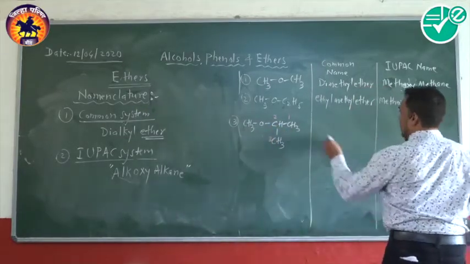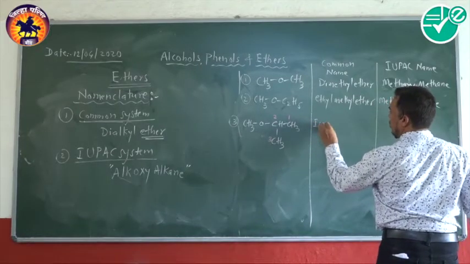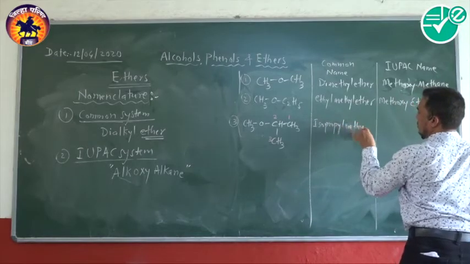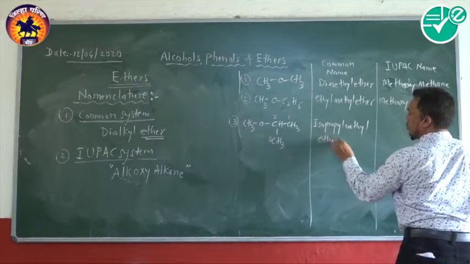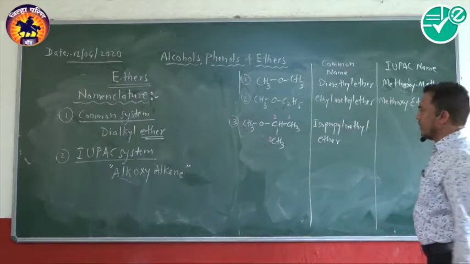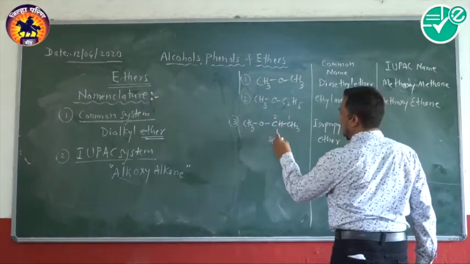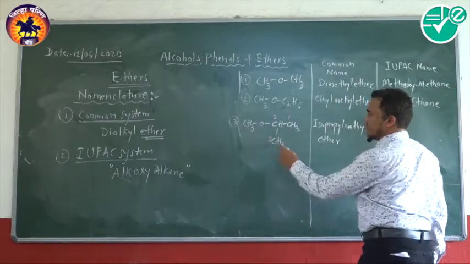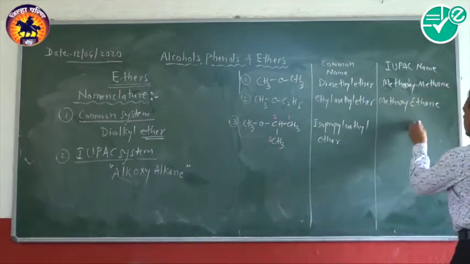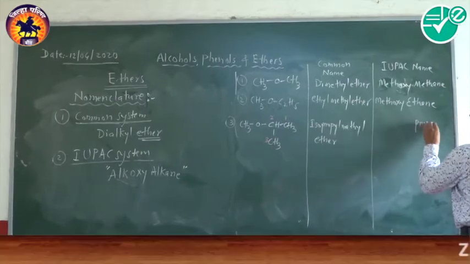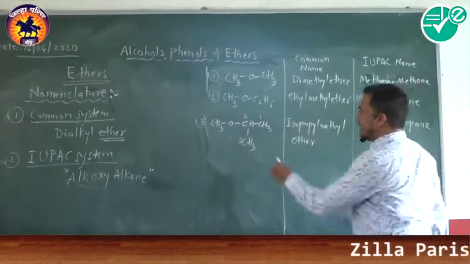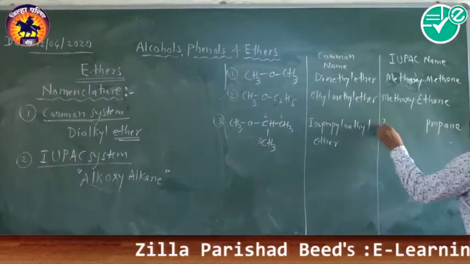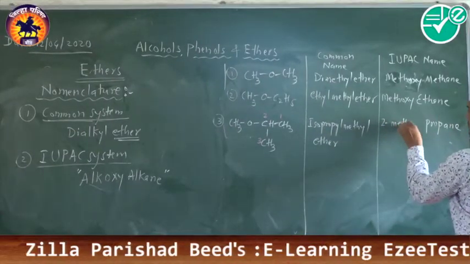The name is isopropyl methyl ether. It's the common name. Now for the IUPAC name, you select the larger number of carbons as the alkane. So there are 3 carbons, use propane. Now at the second carbon, the methoxy group is there. So you have to write 2-methoxy